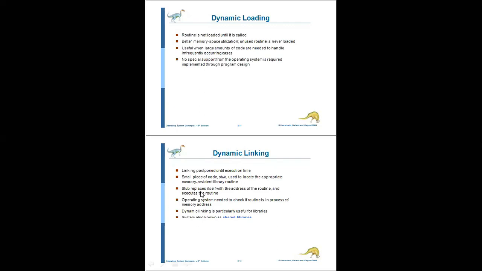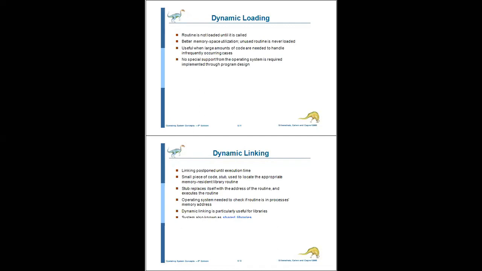And a small piece of code, the stub, is used to locate the appropriate memory-resident library routine. What does the stub do? It replaces itself with the address of the routine and executes the routine.